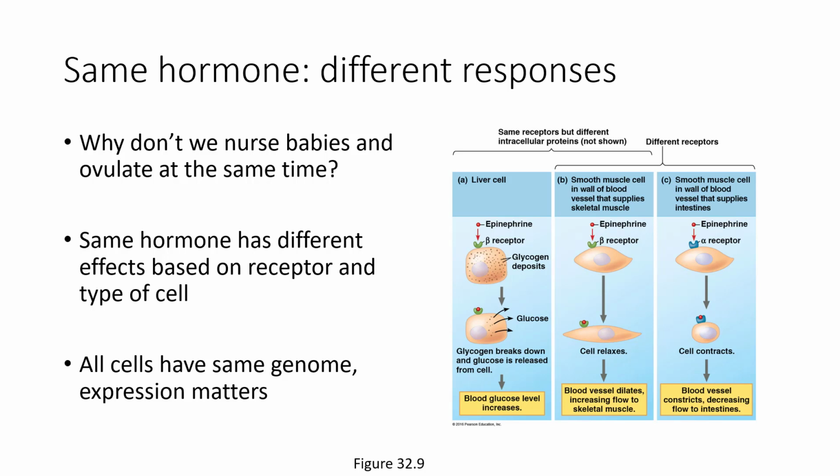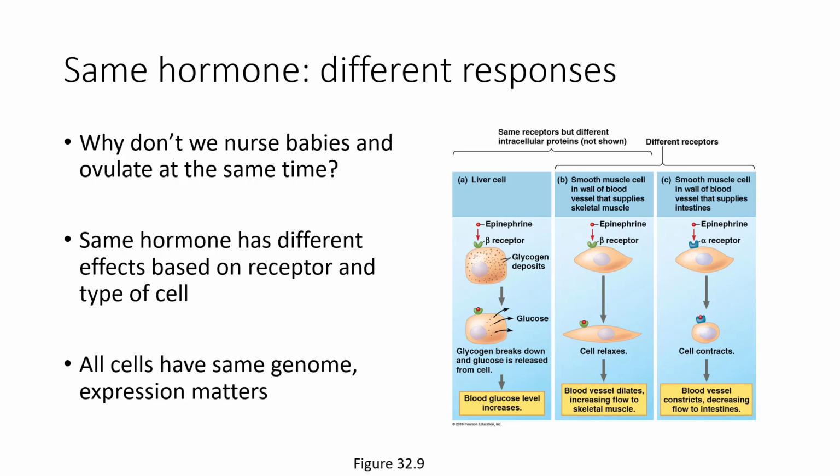Now, epinephrine is also going to bind to alpha receptors in smooth muscle cells in the wall of blood vessels, but these ones supply the intestines, causing these to contract, reducing blood flow to the intestines, so you're no longer resting and digesting, you're in fight or flight mode. So this fight or flight mode used by epinephrine has one hormone, multiple responses, including different responses if there are different receptors. So you can see how this signaling becomes very efficient if you can do different things in different cells. So when we mention cellular differentiation, this is why.